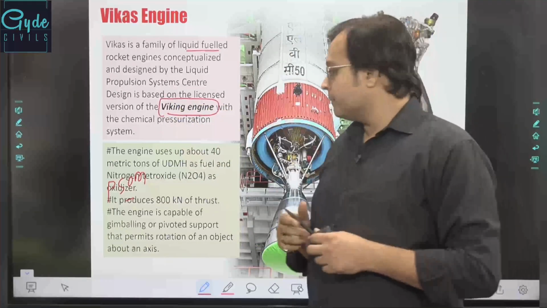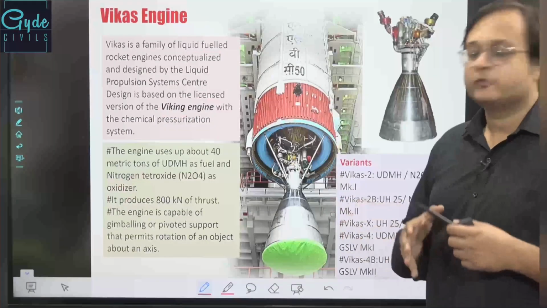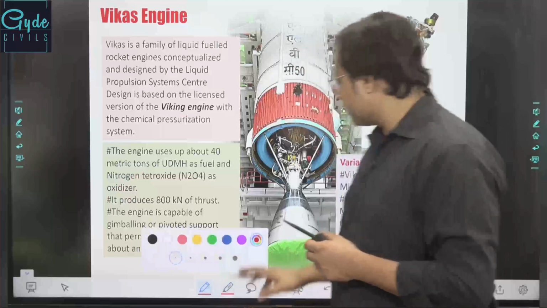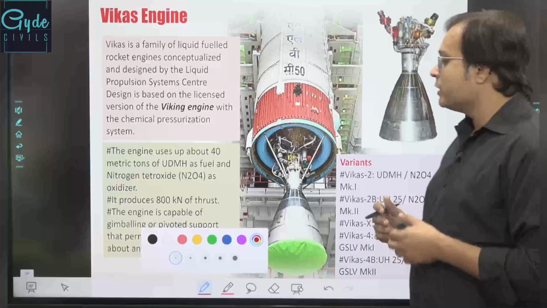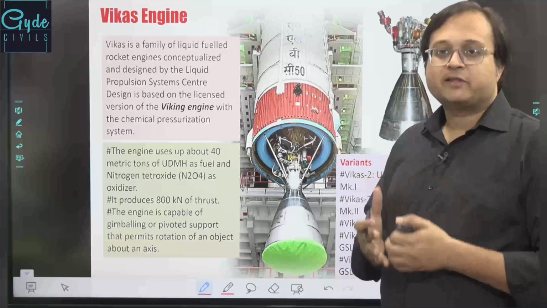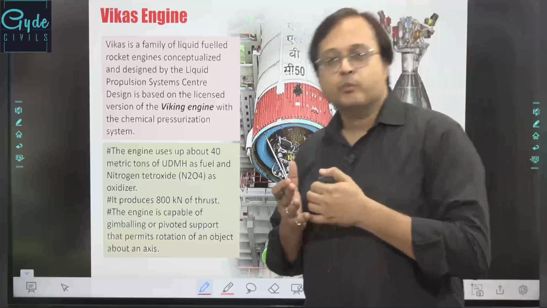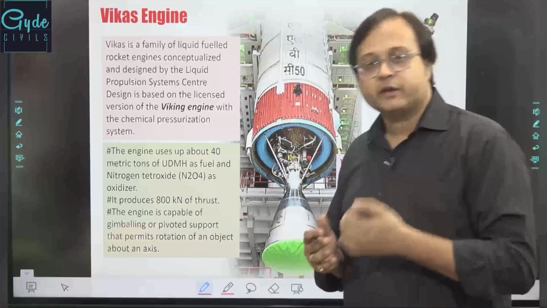And based on the chemical compositions or mixtures available in India, this particular engine system was developed, demonstrated, and later utilized exhaustively in most of the launch vehicle systems in the country, be it PSLV, be it GSLV.